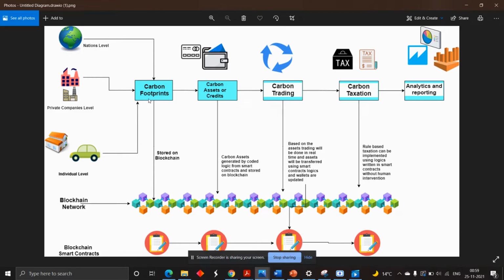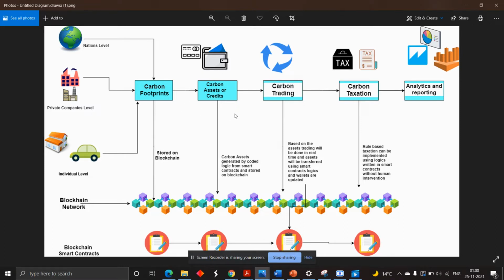The next step in our platform is, once the carbon footprints are calculated, the logic in the smart contract, decided by the regulations in the beginning, will convert carbon footprints into carbon assets or credits based on the logic in the blockchain. This step promotes the reduction of carbon footprint, so that there will be more assets associated with it.